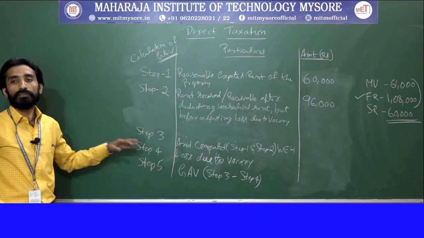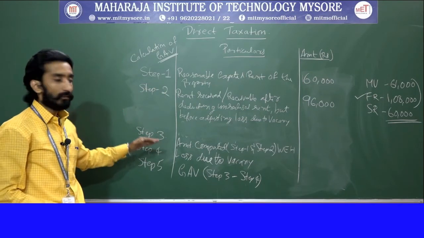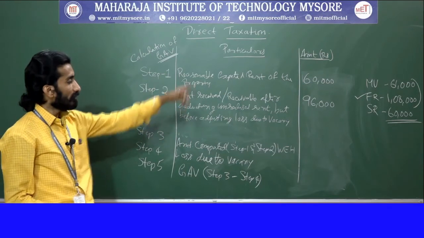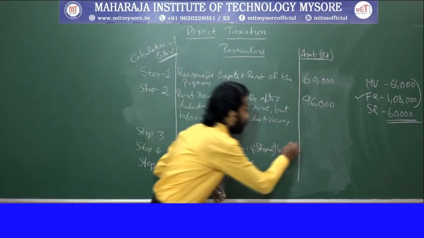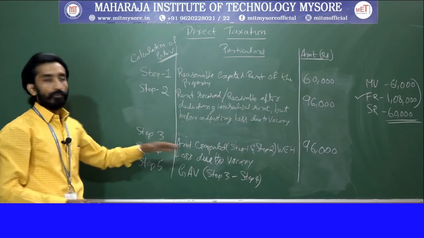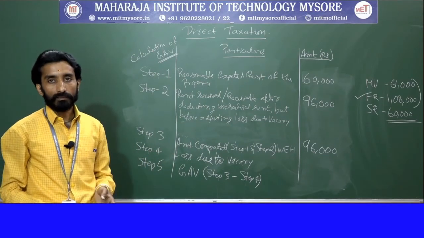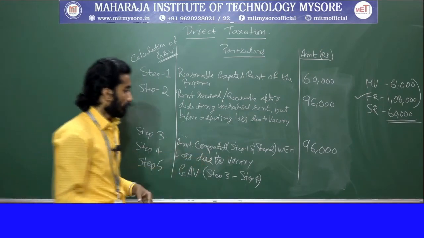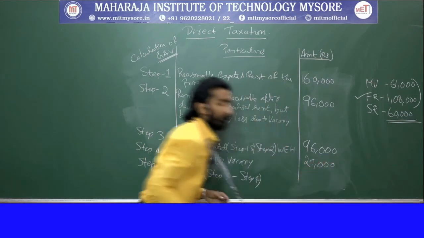In step 3, step 1 and step 2 will be observed. Again, whichever is higher. Which is higher here, 60,000 or 96,000? 96,000 is higher. So this value will be 96,000. Next thing, loss due to vacancy. In the problem they have directly given that for 3 months the property was vacant. Because of that, the assessee loses 27,000. So 27,000 is the loss due to vacancy.